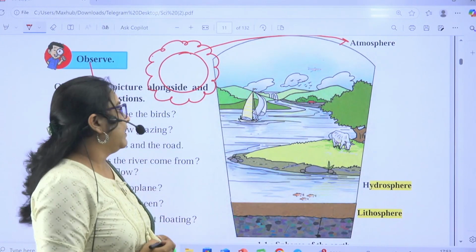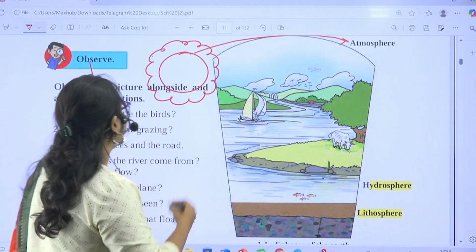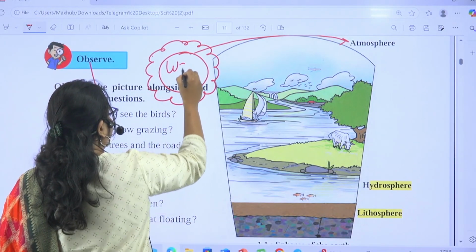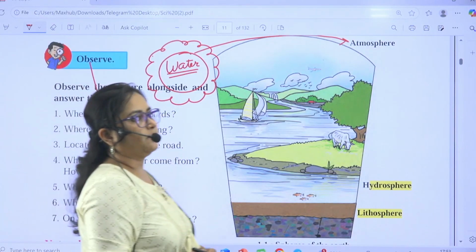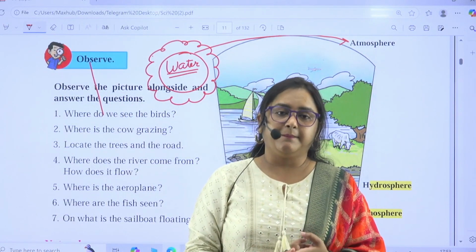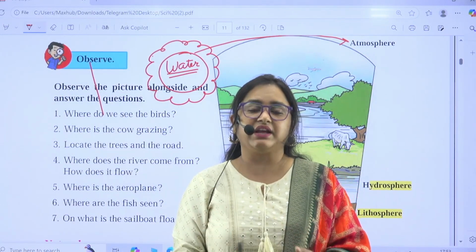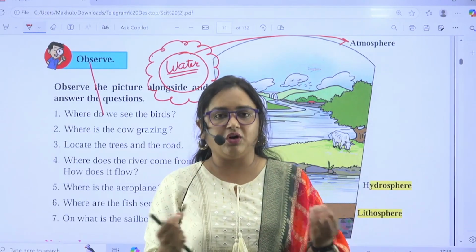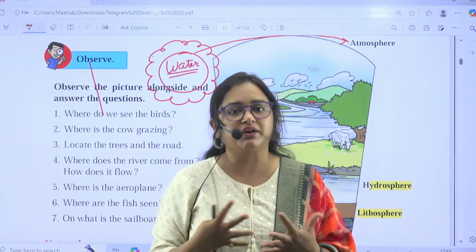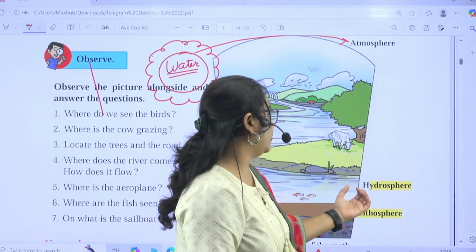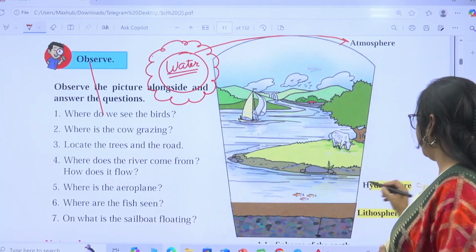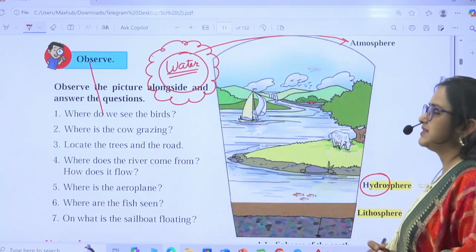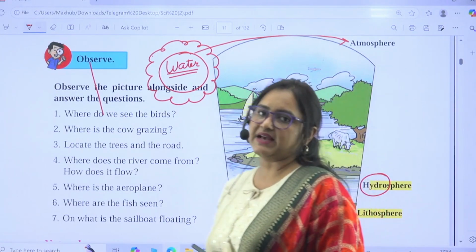Then hydrosphere, the water on the earth. All the water components, be it ocean or ponds, lakes, rivers, everything, all water bodies are known as hydrosphere. How to remember? The term hydro itself means water.